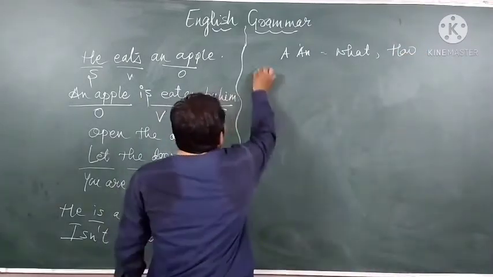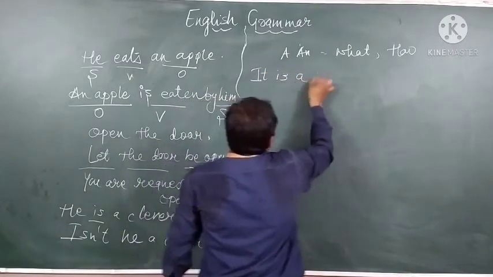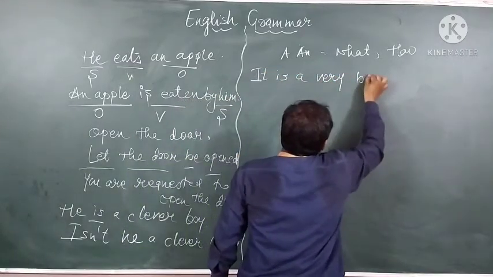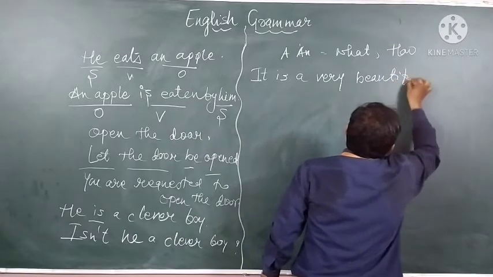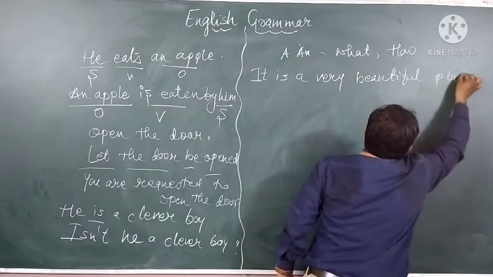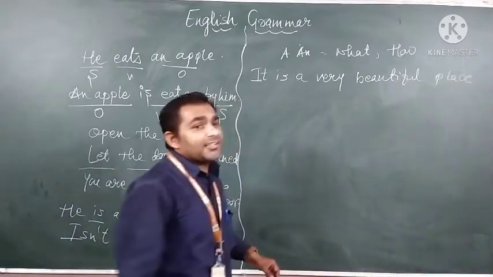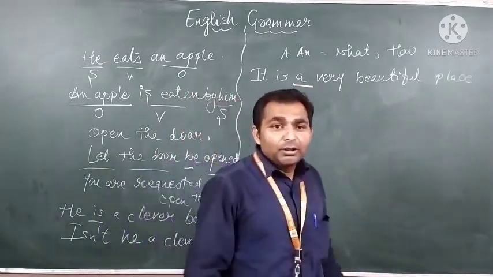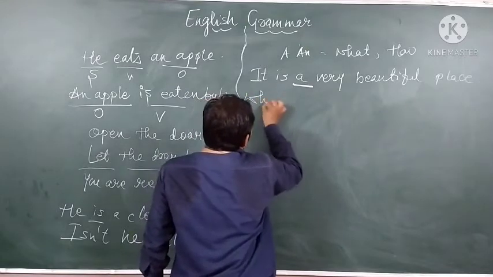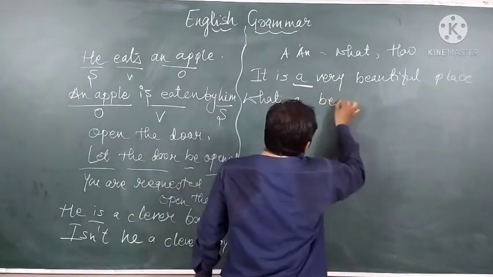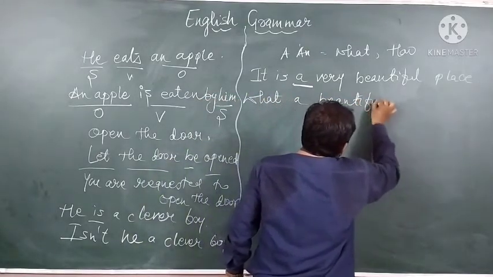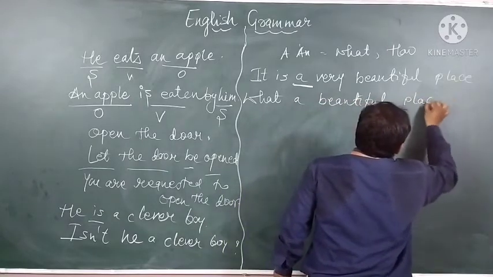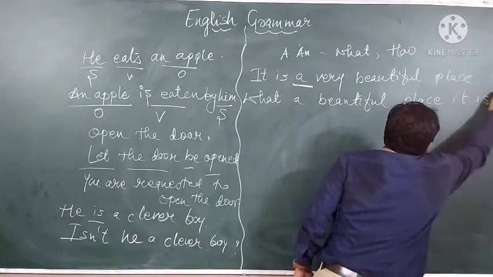For example, it is a very beautiful place. It's a very beautiful place. So here of course we have the article a. So our sentence starts with what? What a beautiful place it is.